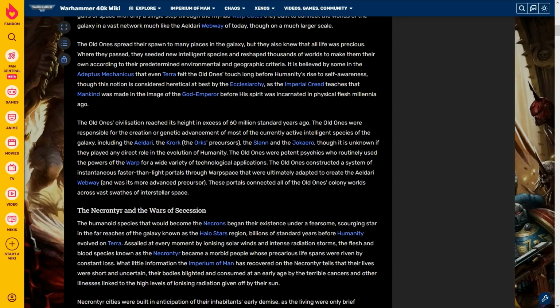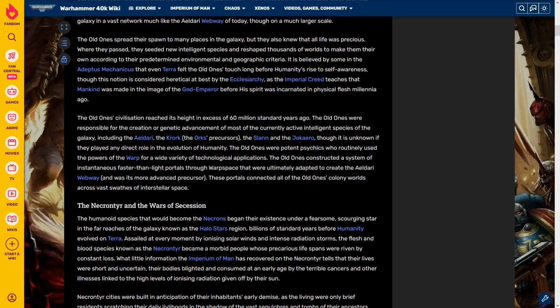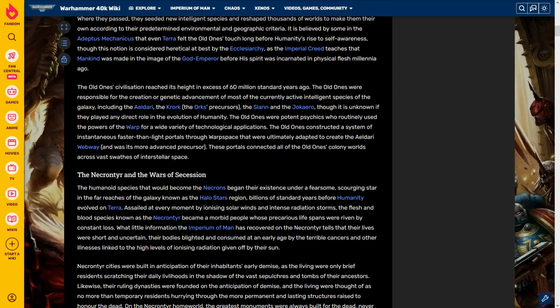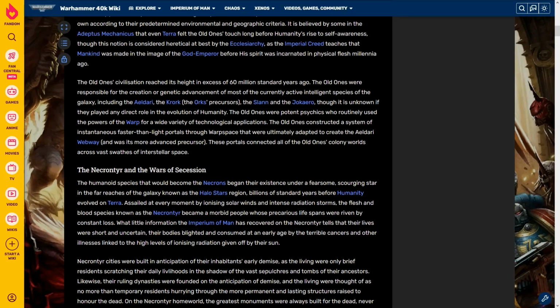The Old Ones were potent psychics who routinely used the powers of the warp for a wide variety of technological applications. The Old Ones constructed a system of instantaneous, faster-than-light portals through warp space that were ultimately adapted to create the Eldari Webway, and was its more advanced precursor. These portals connected all of the Old Ones' colony worlds across vast swaths of interstellar space.